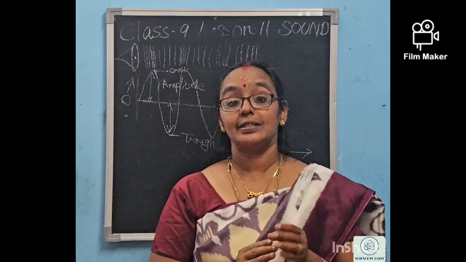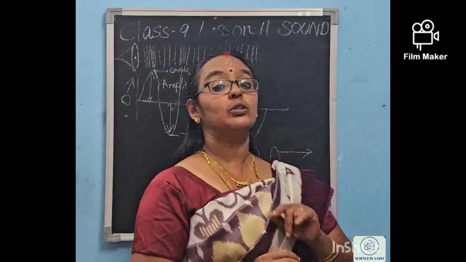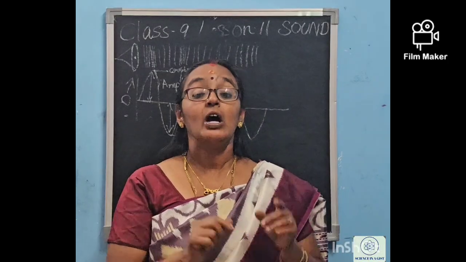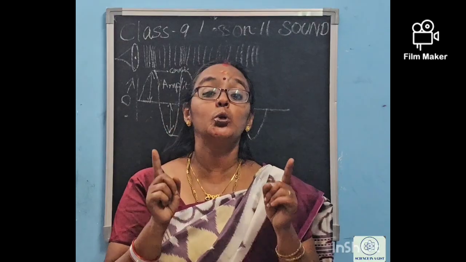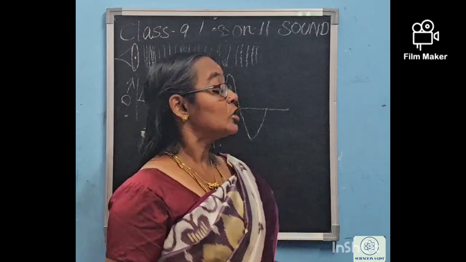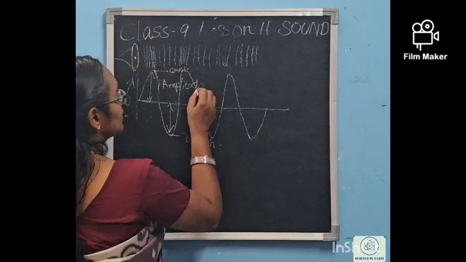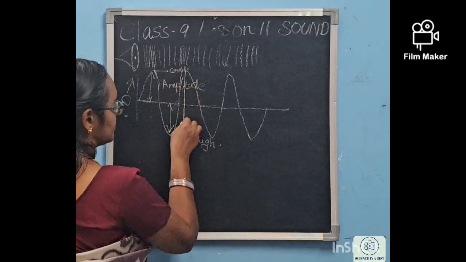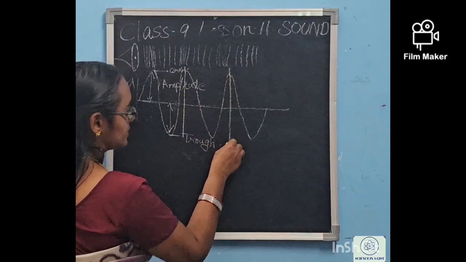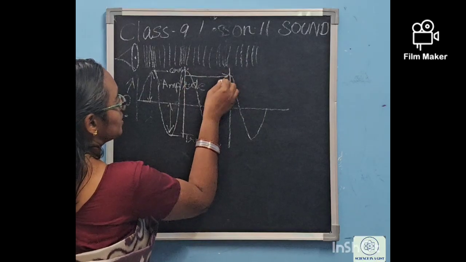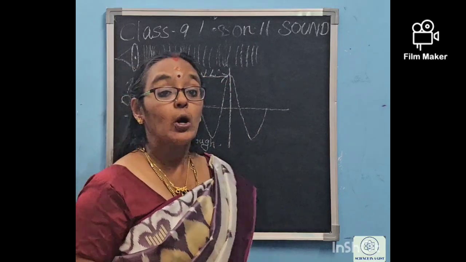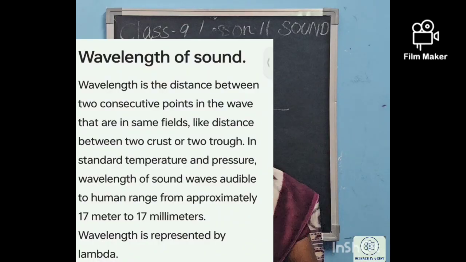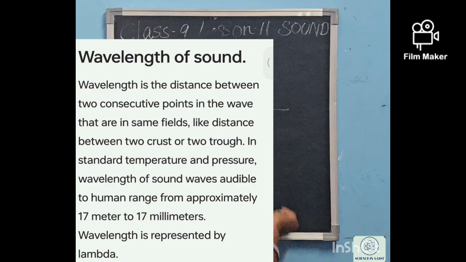Now we are moving to the third one, that is the wavelength of the sound. What is wavelength? Wavelength is the distance between two consecutive crests or two consecutive troughs. Consider this as the crest. From the half I am taking, and then this is the half. So up to this extent, we are saying it as wavelength. Okay, so if the frequency is more, how will the wavelength be? Wavelength will be less, isn't it?